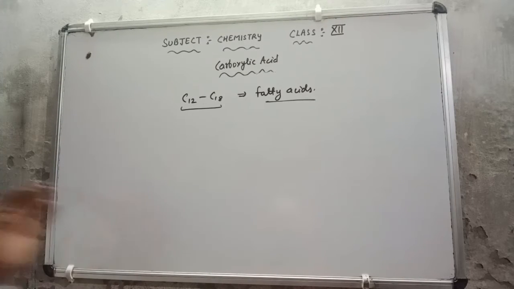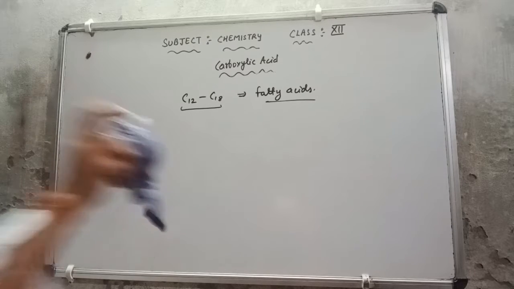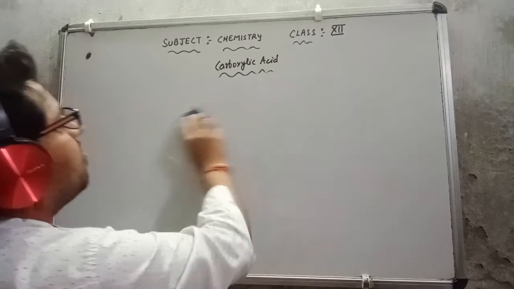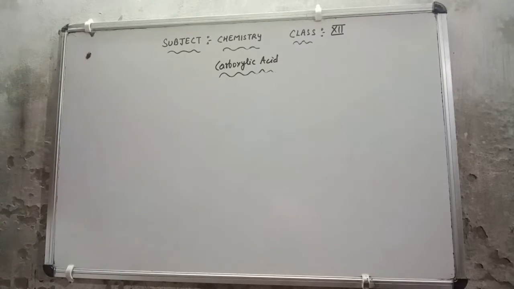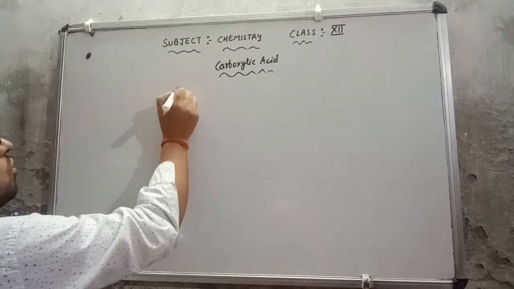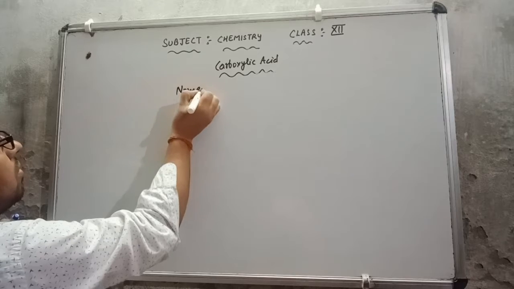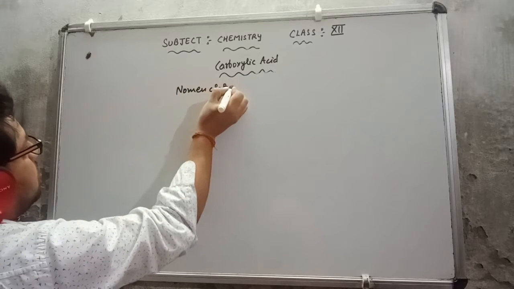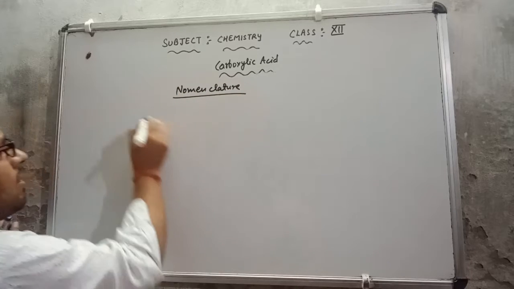Now if I come here, that will be the topic here, nomenclature. How to give the nomenclature of the carboxylic acid. So two things are there for nomenclature.